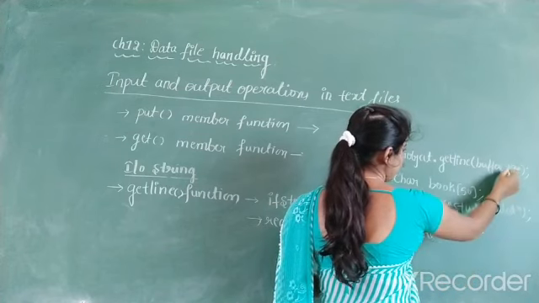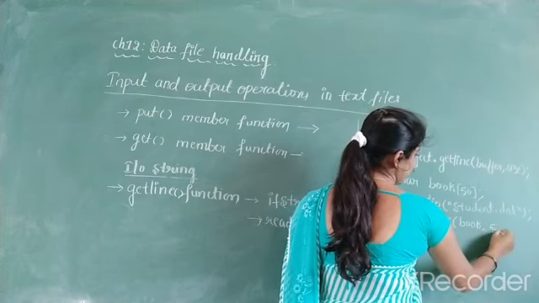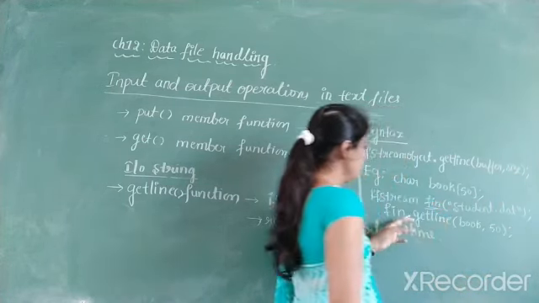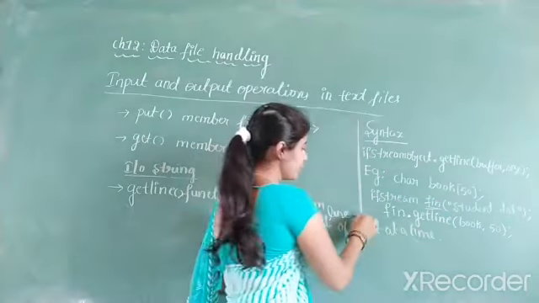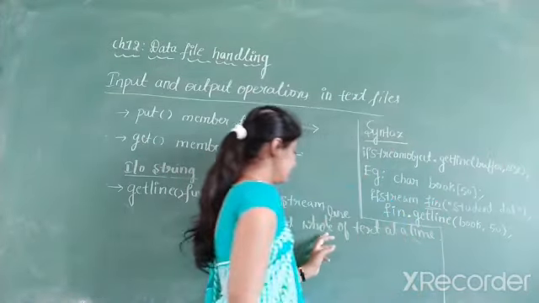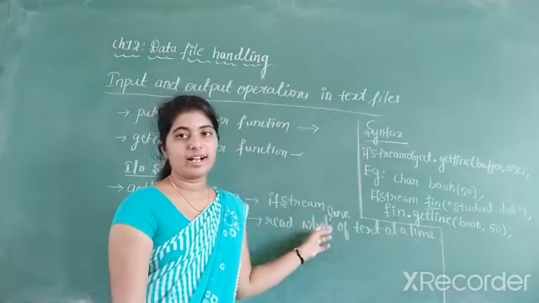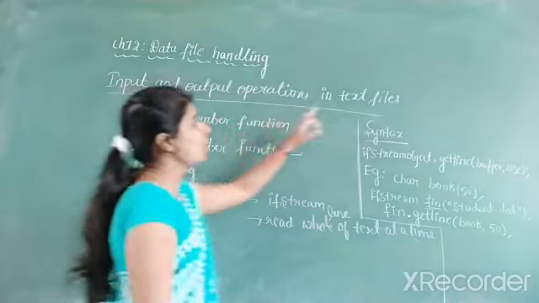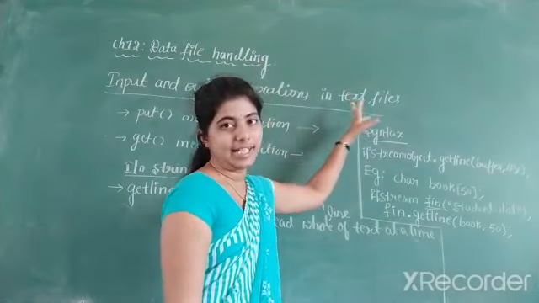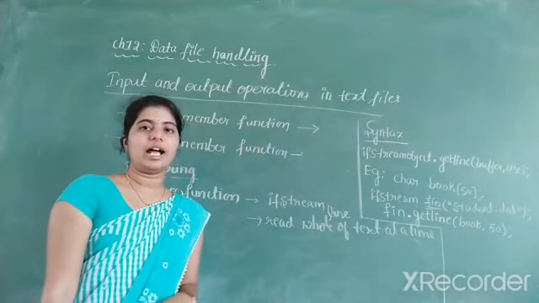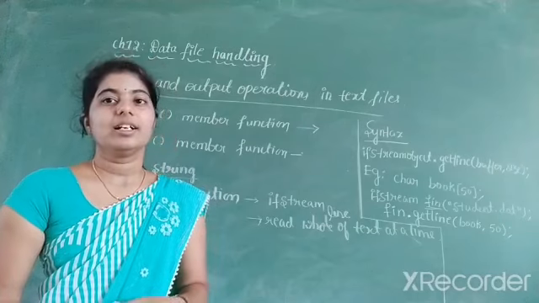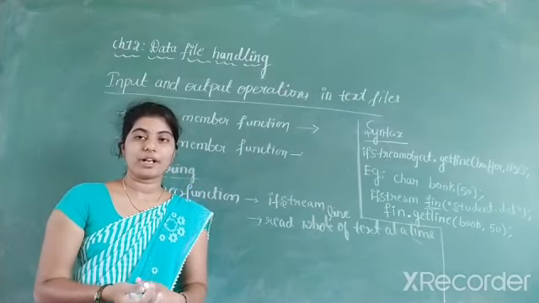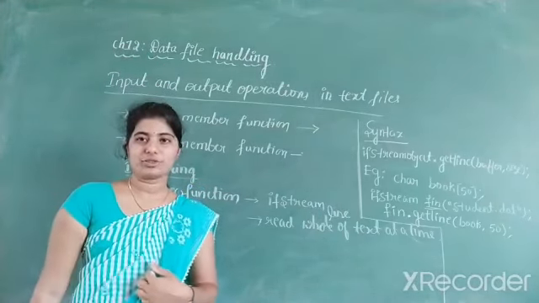And what is the size? 50 is the size. So this is how we can use the getLine function to read the whole line of text at a time. So this is about the functions belonging to what type of file? Text file. Similar to that, we also have input and output operations in binary files.